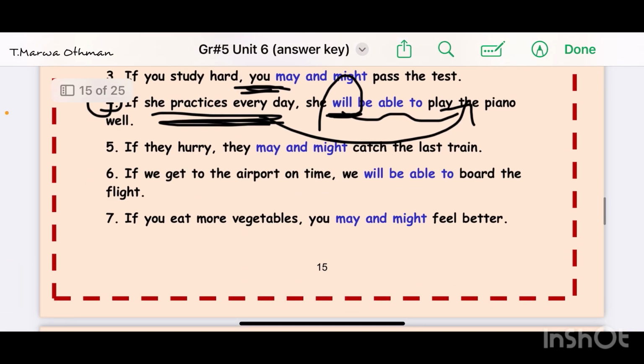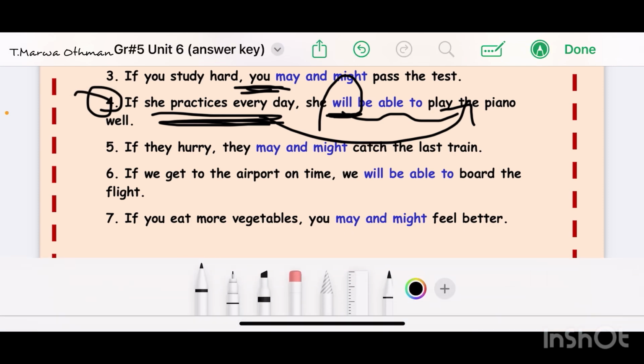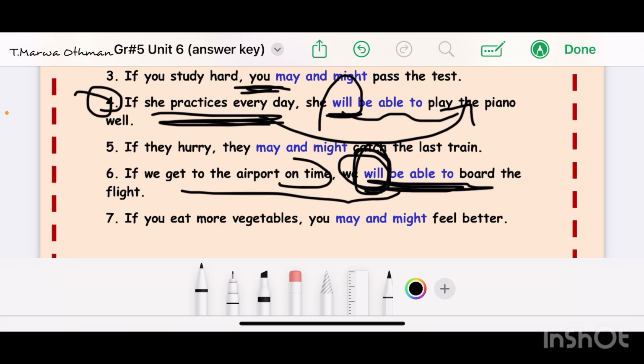Let's get another example about the ability, which is number 6. If we get to the airport on time, so we will be able to board the flight. Look at here, we have will before the blank, so we have to add here be able to. So if you get to the airport on time, for sure you will board the flight. So we are talking about here the ability. So if you get to the airport on time, you will have the ability to board the flight. That's all.